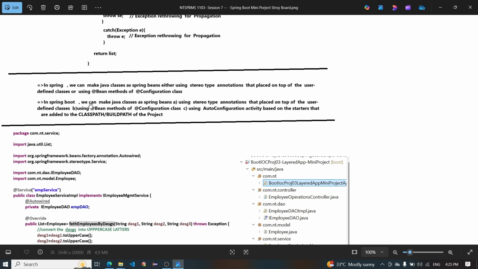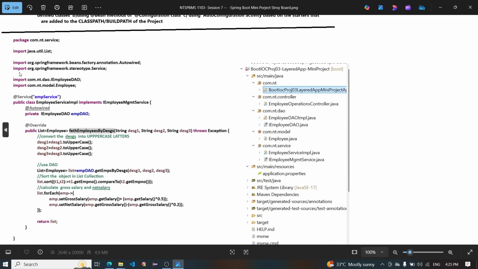In Spring Boot, we can make a Java class a Spring bean using stereotype annotations placed on top of the user-defined class, using @Bean methods of a configuration class, or using auto-configuration activity based on the starters added to the classpath build path of the project. After that, the service: package com.service, and import Autowired and the